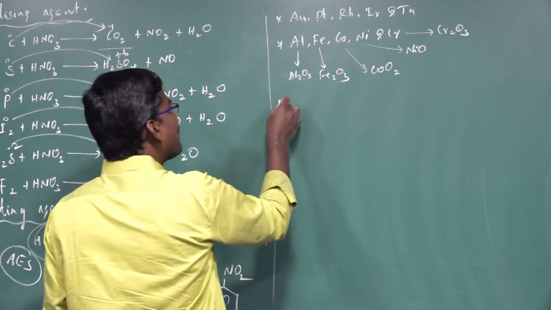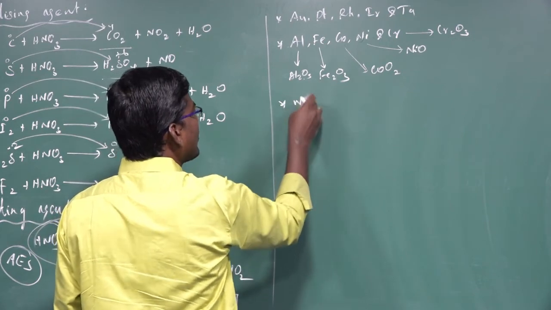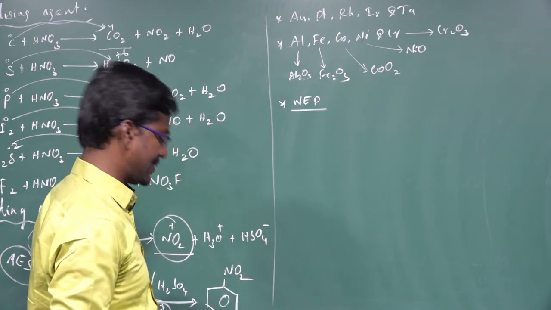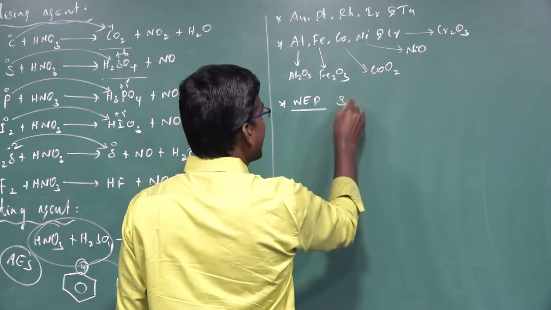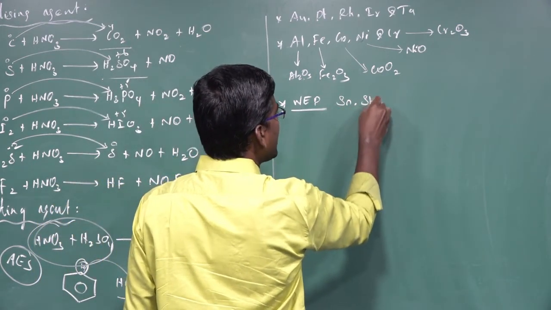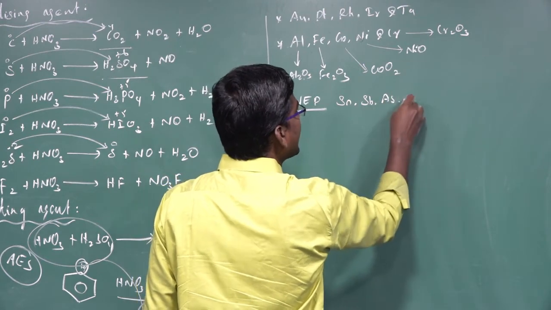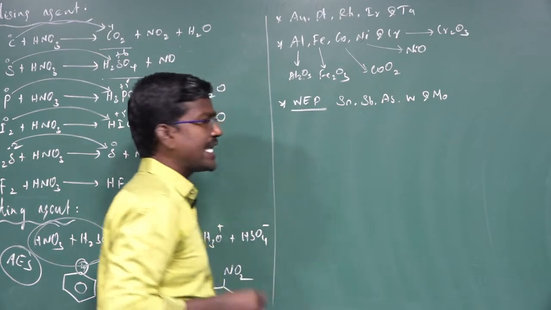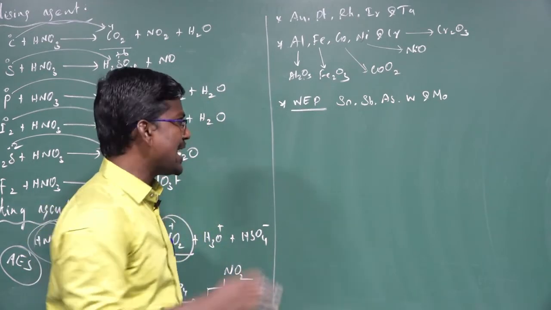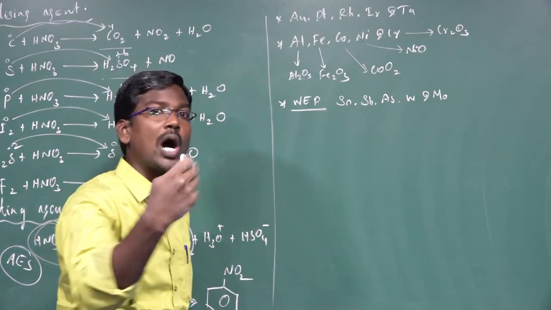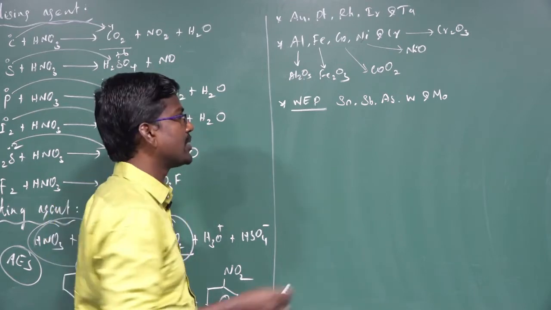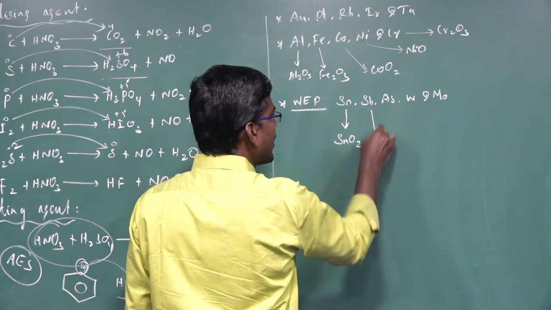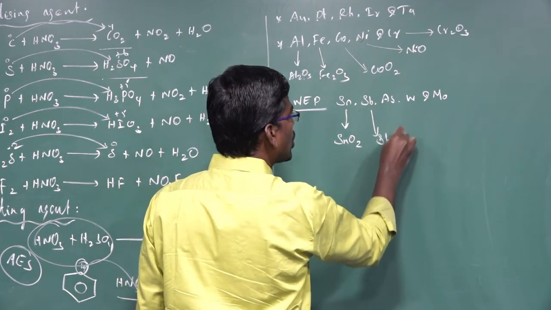Another one: weak electropositive metals such as tin Sn, stibium Sb, arsenic As, tungsten (wolfram) W, and molybdenum Mo. When these metals react with nitric acid, they are converted into respective oxides of higher oxidation state. Tin is converted to tin oxide, SnO2. Stibium is converted to stibium trioxide, Sb2O3.